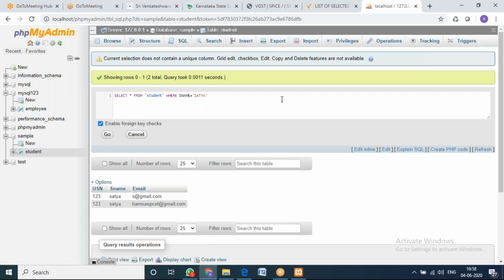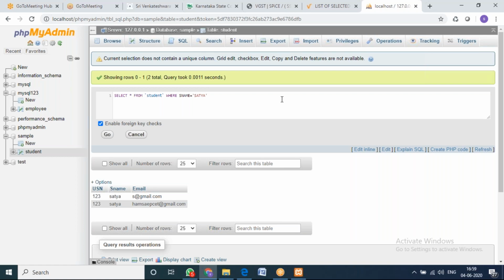So there is no problem with the syntax. But if I want to get multiple data, how to get it? I gave S name equals to Satya and I need to give one more name. So how to give that? That we are going to see. When you write simple queries, there won't be any problem. When you start writing complex queries, then only you are going to get the problems.